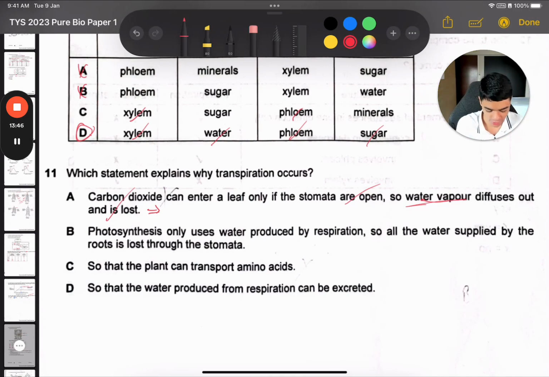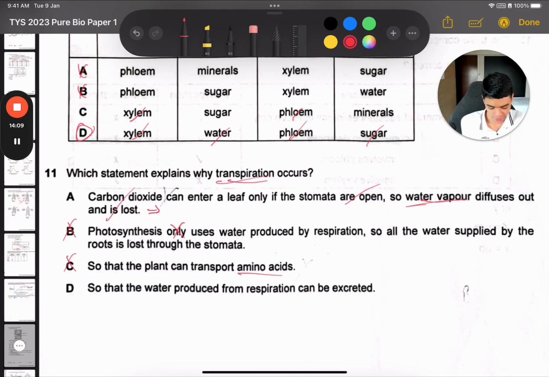Then B says photosynthesis only uses water produced by respiration. At this point I already know it's wrong because photosynthesis does not only use water from respiration. It can also use water that comes up through the roots. So B is wrong. C says so the plant can transport amino acids. Well, that's not what is transported in the xylem, right? Because transpiration is about pulling things up the xylem. So C is wrong.